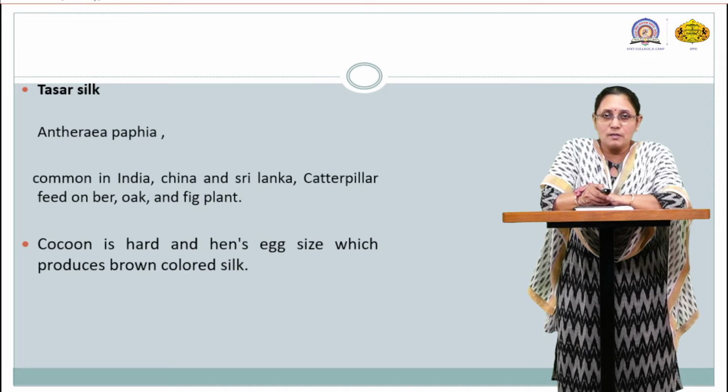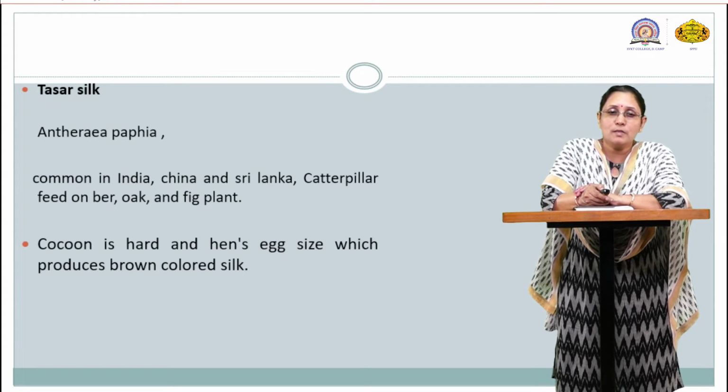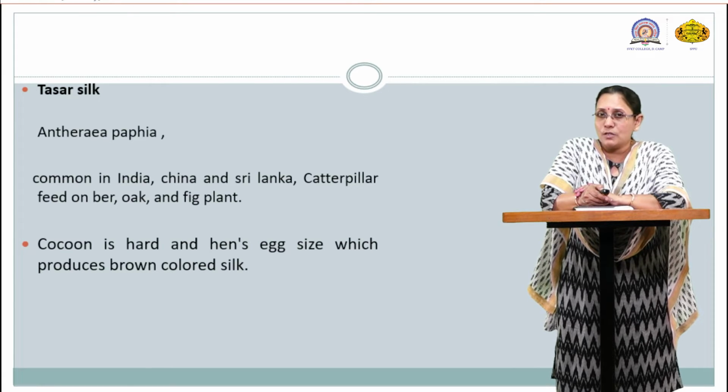Remember tussar silk: the type of silkworm responsible for producing this silk is Anthraea paphia, which is common in India, China, Sri Lanka, etc. Basically, in Asian countries you can see this tussar silk or Anthraea paphia is very common. The caterpillar feeds on bare oak and fig plant.